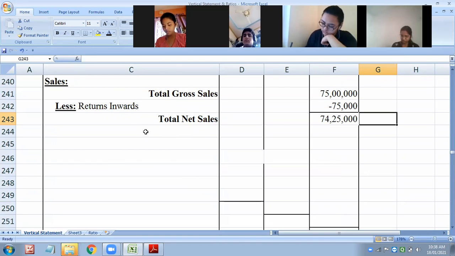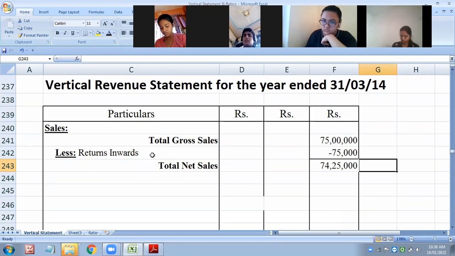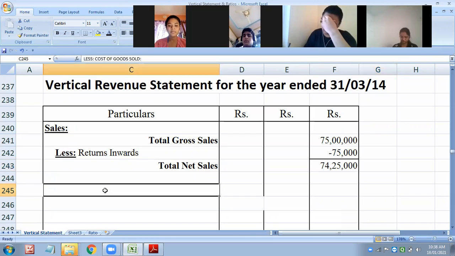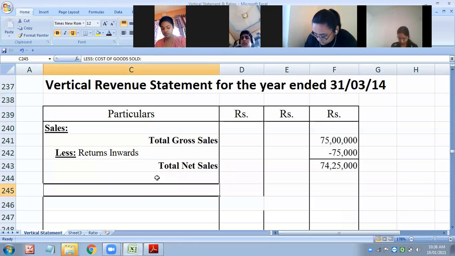Next. Till here you have completed, then let me know. Then we'll start with cost of sales. In cost of sales also this time very good details are given, new things are given, such as the nomenclature of inward, outward kind of.